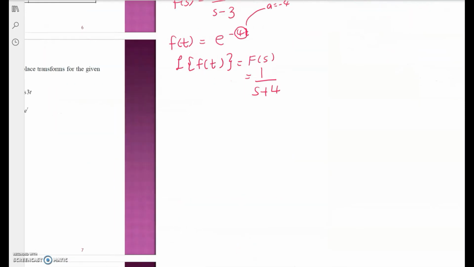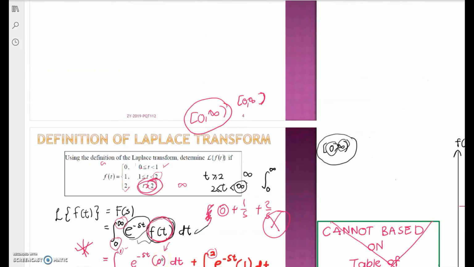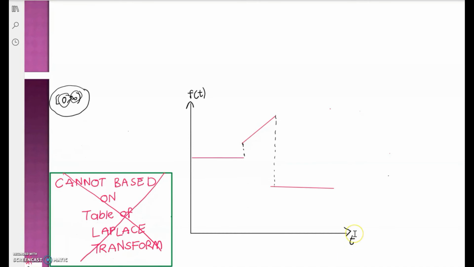Other than giving you a piecewise continuous function in formula form, I can also give you a graph of it. My question is: find F(s), or find the Laplace of f(t), by using the definition.